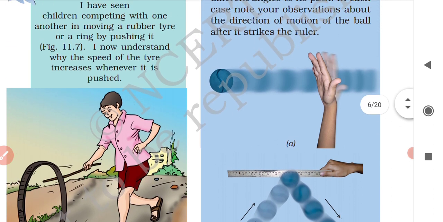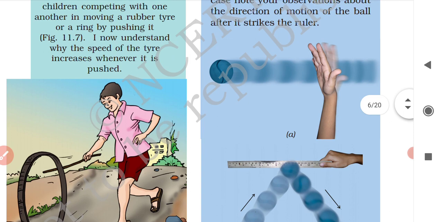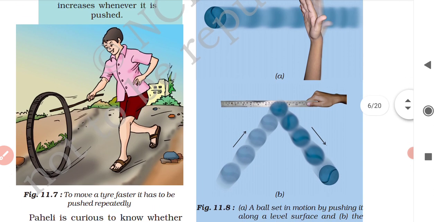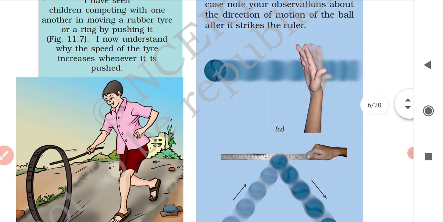Now you see what Bucho is saying. Bucho says, I have seen children competing with one another in moving a rubber tire or a ring by pushing it. You have seen this figure. Generally in our childhood we do this thing. We take a tire and try to move it faster using a stick, right?